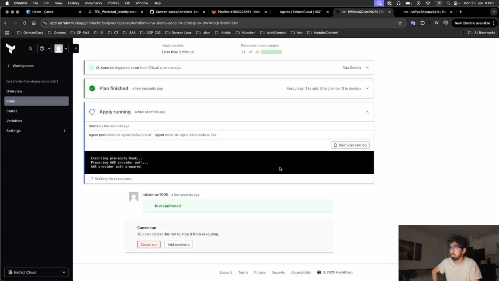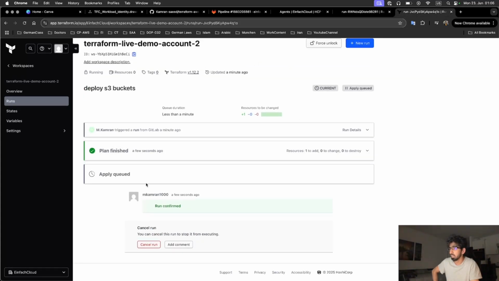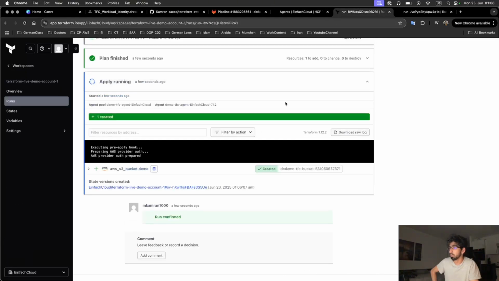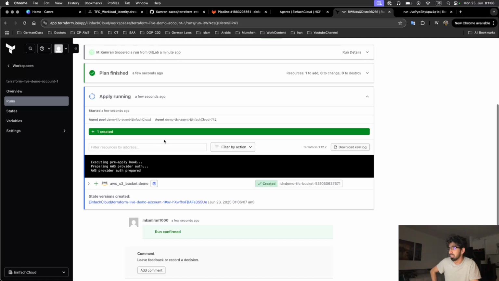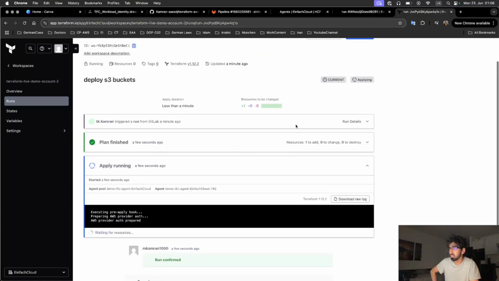Apply is currently running, and for the second workspace, this apply is queued because the agent takes jobs one by one. And in the agent UI, I can see my agent is busy taking jobs, and you can see apply is running and one created, and it has created our bucket in the account. Now it is taking the second job, so the apply phase is running.